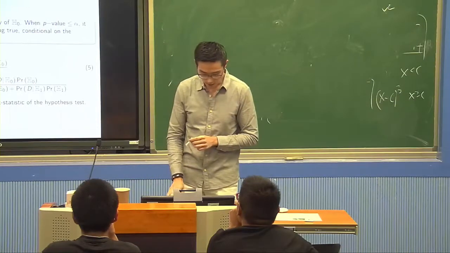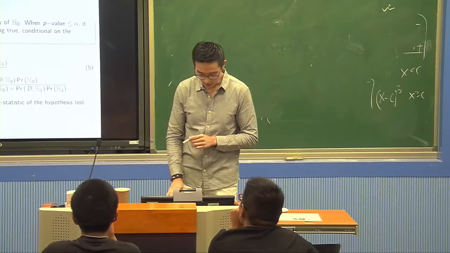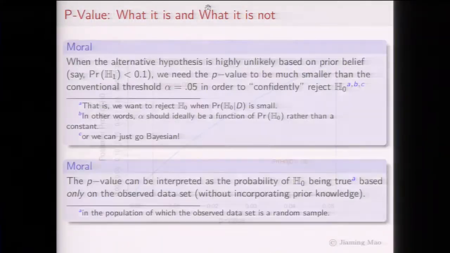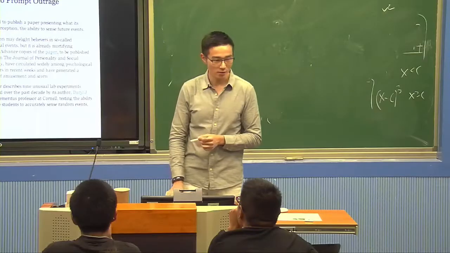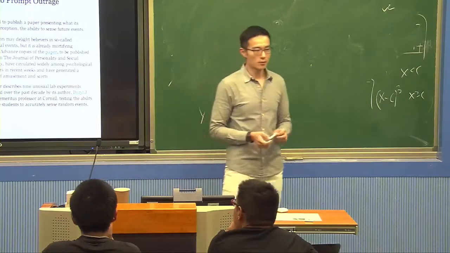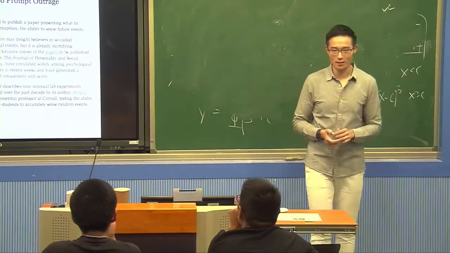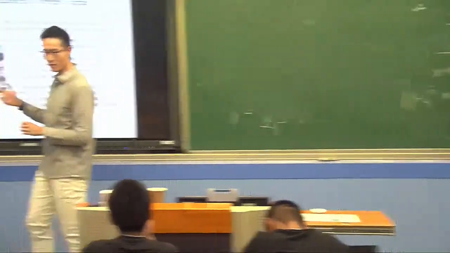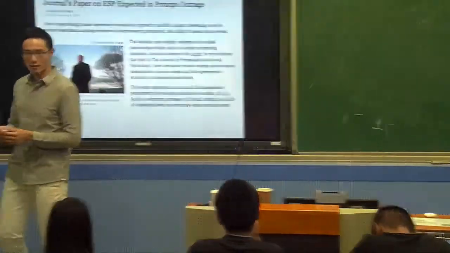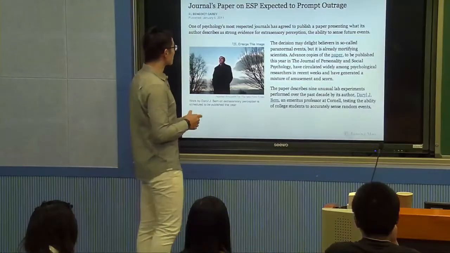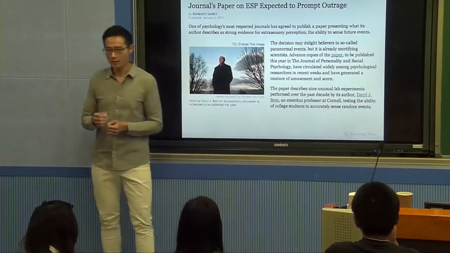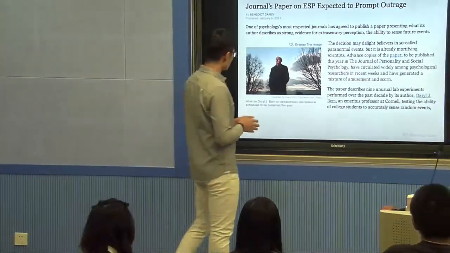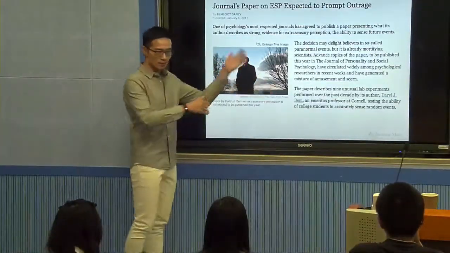Before talking about the true interpretation of the p-value, let me give you an example of ridiculous research that Andrew Gelman talked about when he said psychology routinely publishes ridiculous results. So here is one ridiculous result that's published in a top journal in psychology. And that's the famous ESP study by a psychologist at Cornell. This guy, Bem, became famous because of this study.